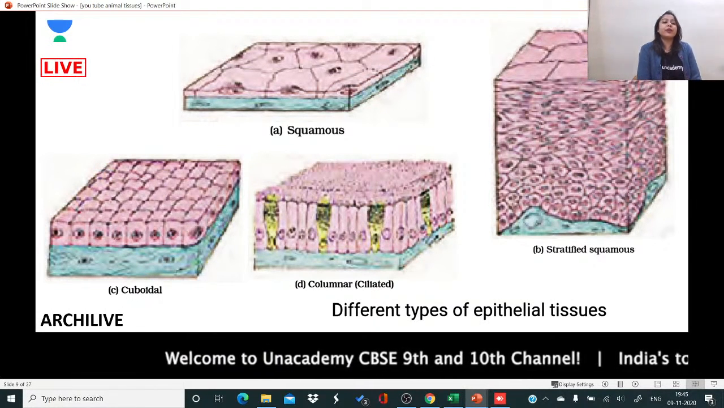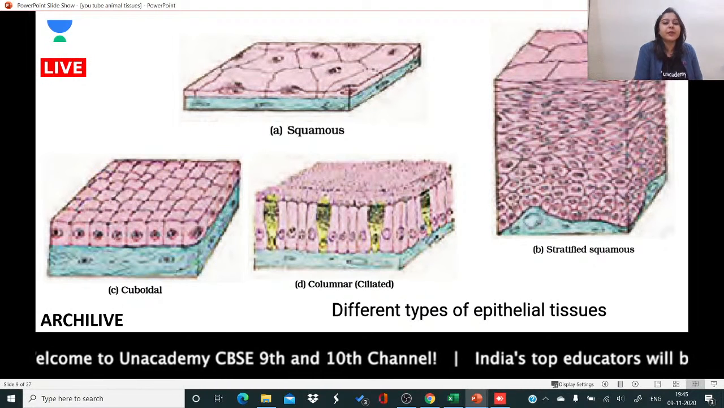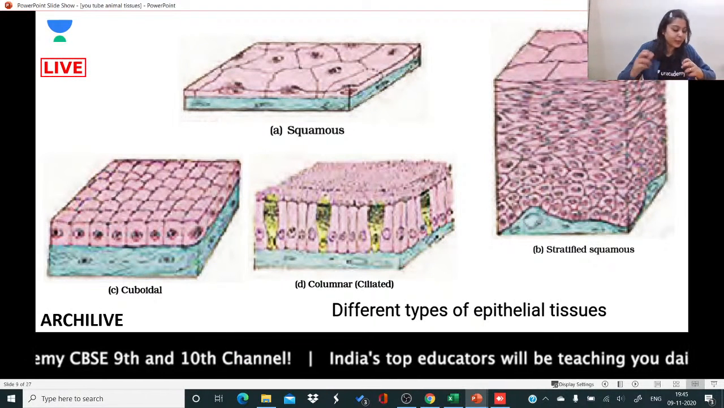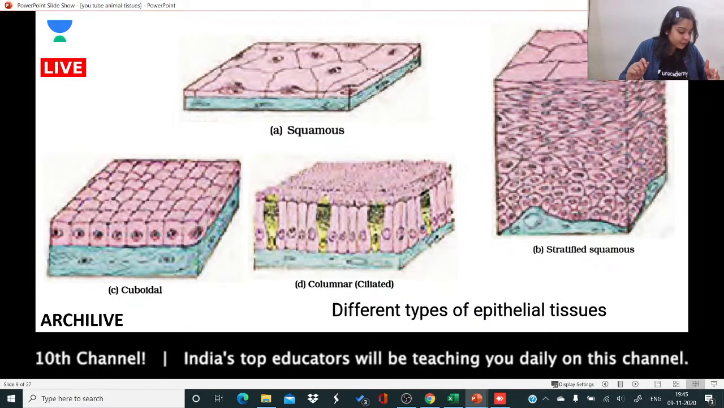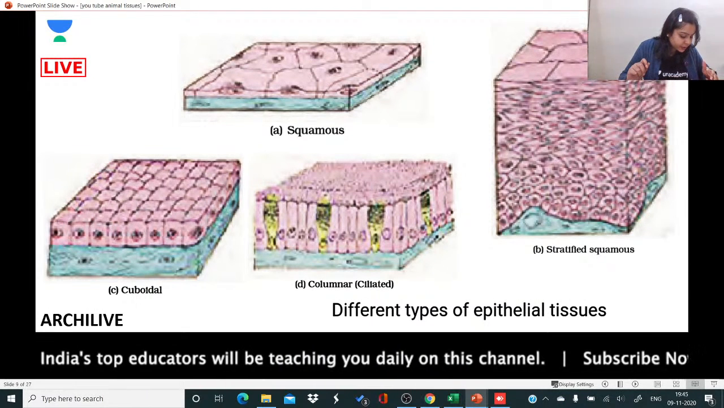Okay, so now you know what is cuboidal and columnar epithelium. Cuboidal epithelium is cube-like cells. Okay.